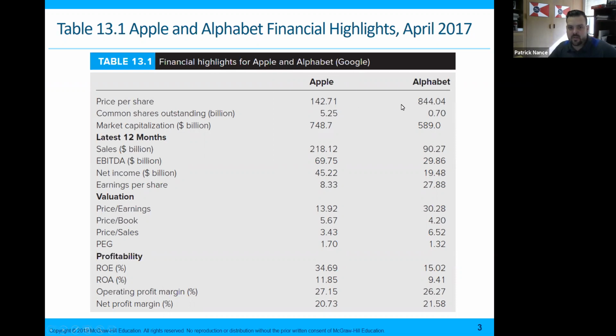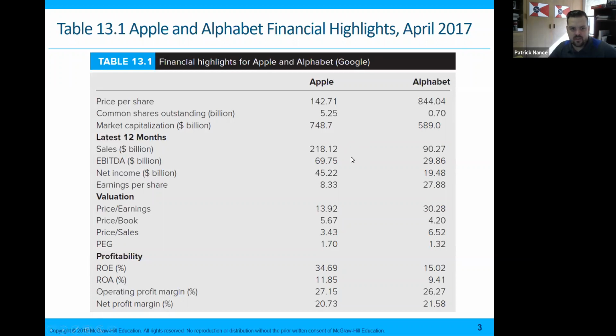You can see the price per share and the common shares outstanding, in billions. To find the market cap, you take the price per share times the common shares outstanding. This number was from a while ago, because Apple has by far surpassed $1 trillion in market cap. I'm not sure where Alphabet is currently, but last I checked they were over $1 trillion.